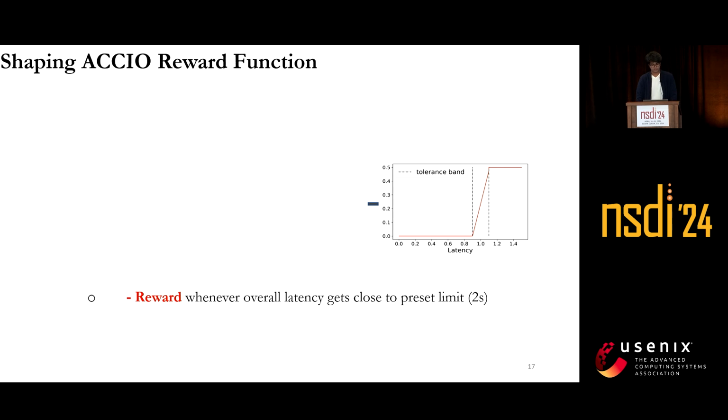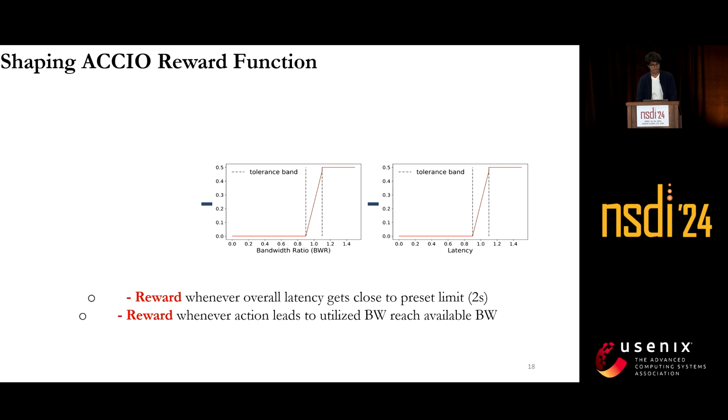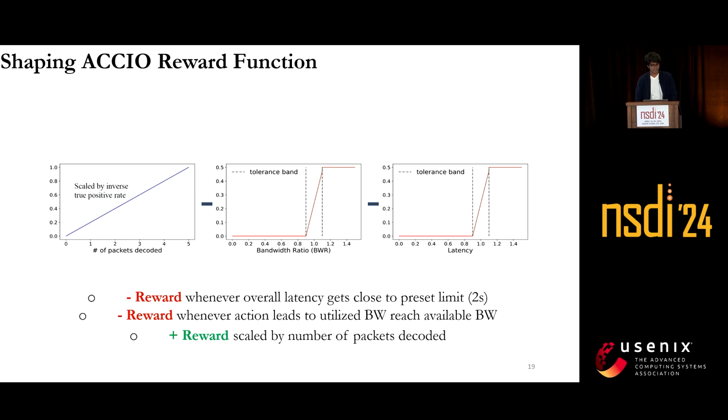Whenever this ratio gets close to 1, we start adding a negative reward. Similarly, for bandwidth, there is a bandwidth ratio, which is the ratio of utilized bandwidth to the available bandwidth. Whenever this ratio also gets close to 1, we start to add a negative penalty. And finally, for the number of packets decoded, we have a positive reward, which is scaled by the number of packets decoded. There is some more detail to it, which can be found in the paper, on how we shape our reward function.